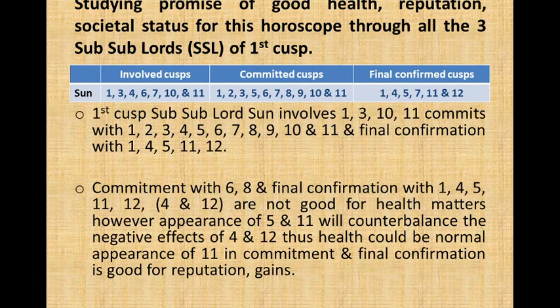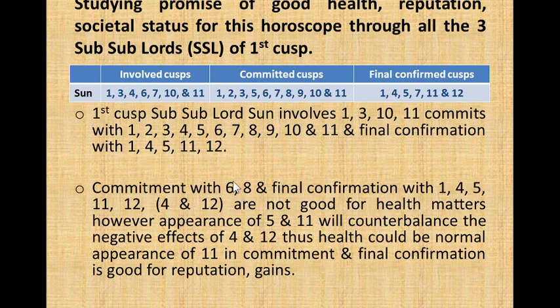The first cusp subsubnode Sun involves 1, 3, 10, and 11, and commits with 1, 2, 3, 4, 5, 6, 7, 8, 9, 10, and 11, and final confirmation with 1, 4, 5, 11, and 12. Commitment with 6 and 8, and final confirmation with 4 and 12, are not good for health matters. So you see here in the committed cusp, 4, 6, 8 appears, and in the final confirmation 4 and 12 appears. So these cusps are not good for health matters.